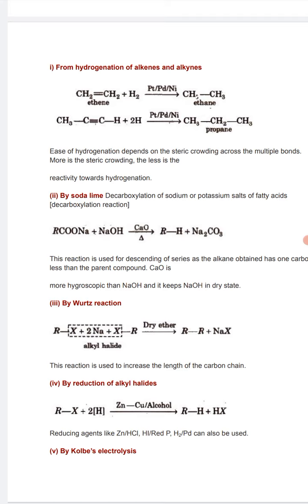We will get alkane. The reaction is RX plus 2Na plus XR. RX means alkyl halide, CH3Cl plus sodium metal, then CH3CH3, that means ethane will form. Okay. Second method, by reduction of alkyl halide. When you reduce an alkyl halide such as CH3Cl plus 2H, then we will get methane plus hydrogen halide.